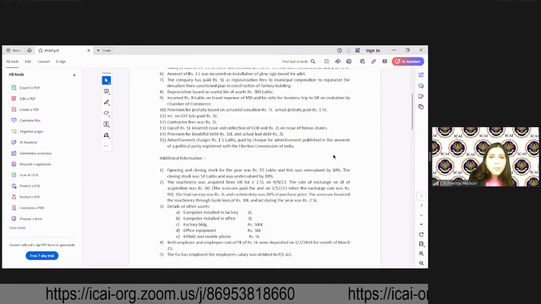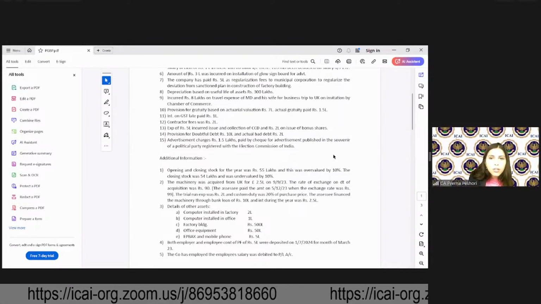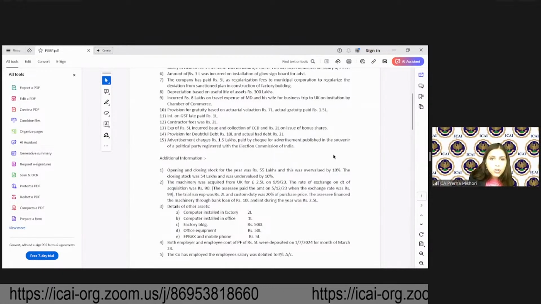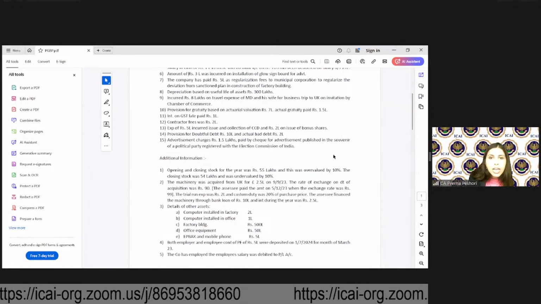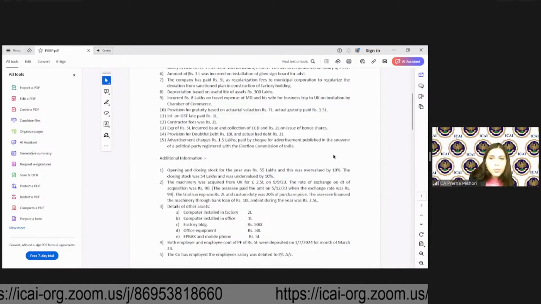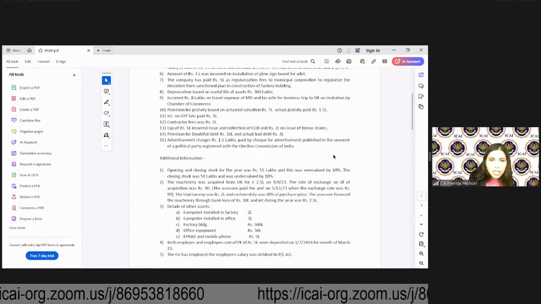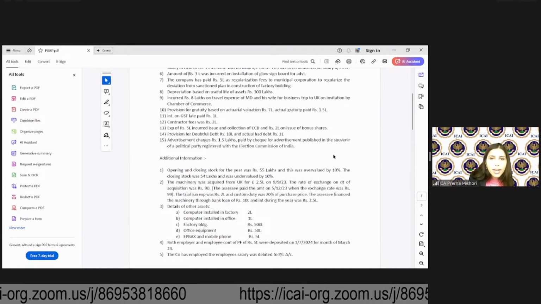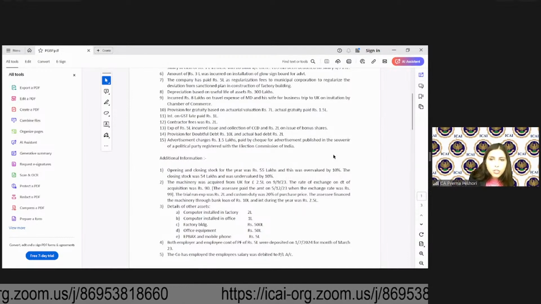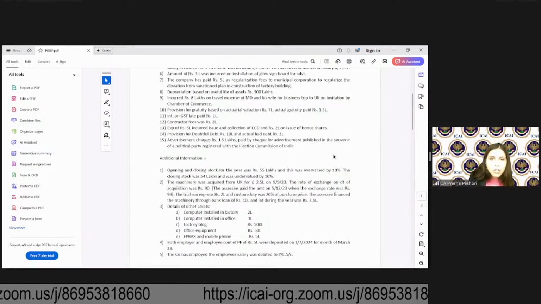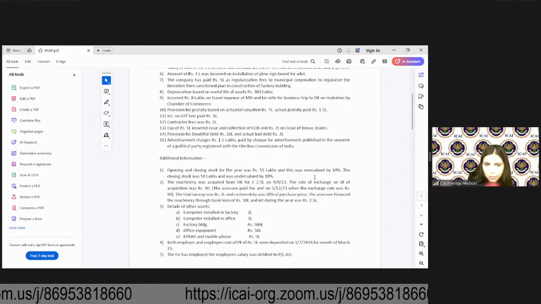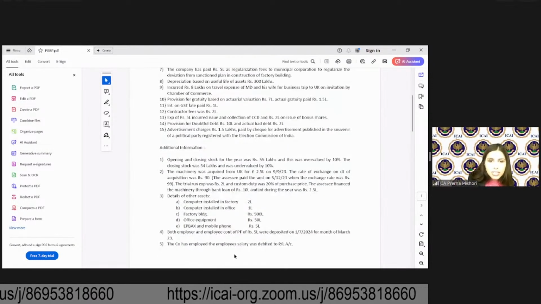Machinery was acquired from UK for pound 2.5 lakh on 9/9/23. The rate of exchange on date of acquisition was 90. Assessee paid the amount on 5/12/23 when the rate of exchange was 99. Trial run expense was 2 lakh. Custom duty was 20% of purchase price. Assessee financed the machinery through bank loan and interest was 2.5 lakh. Details of other assets are given.